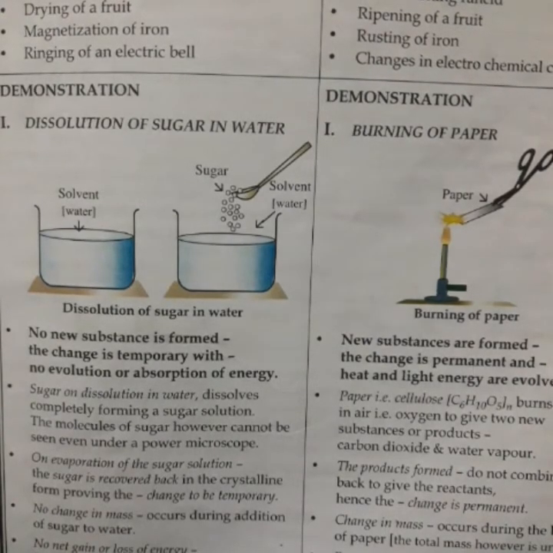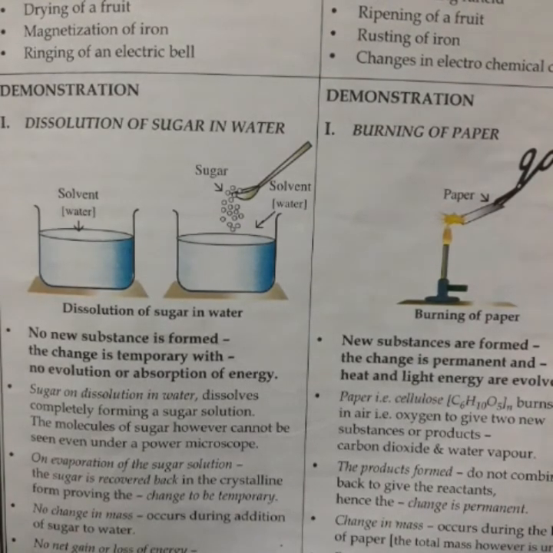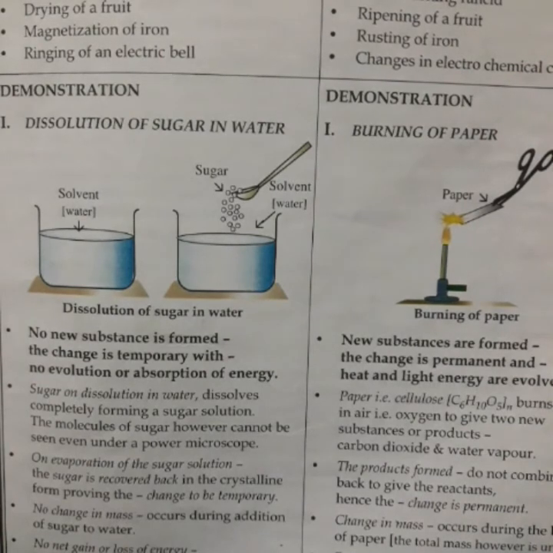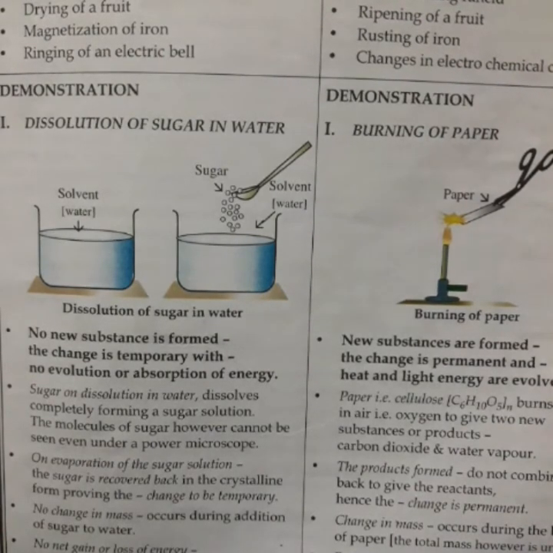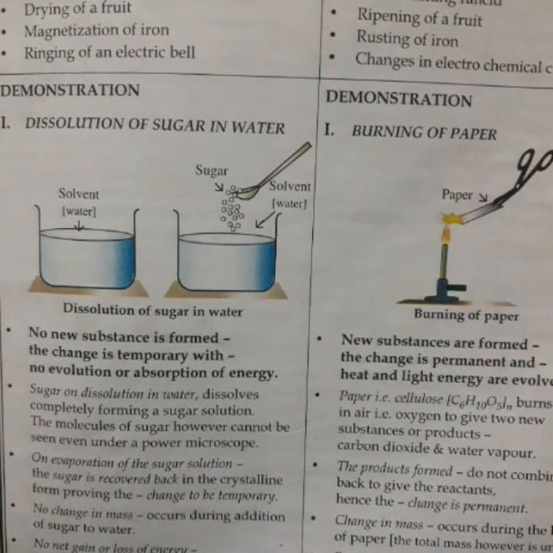Okay, one more example, like rusting of iron, we can also take. Iron rusts when exposed to moist air, and a new reddish brown compound is formed that is known as rust. What is rust? It is hydrated ferric oxide. Okay, it will be produced on the surface of the nail. So what we will see, the mass of the substance increases, because iron is converted into hydrated ferric oxide, which is a new substance. So a new substance is formed, and this change can't be reversed, and energy is given out during this change. Okay, a very little amount, but it is given out.